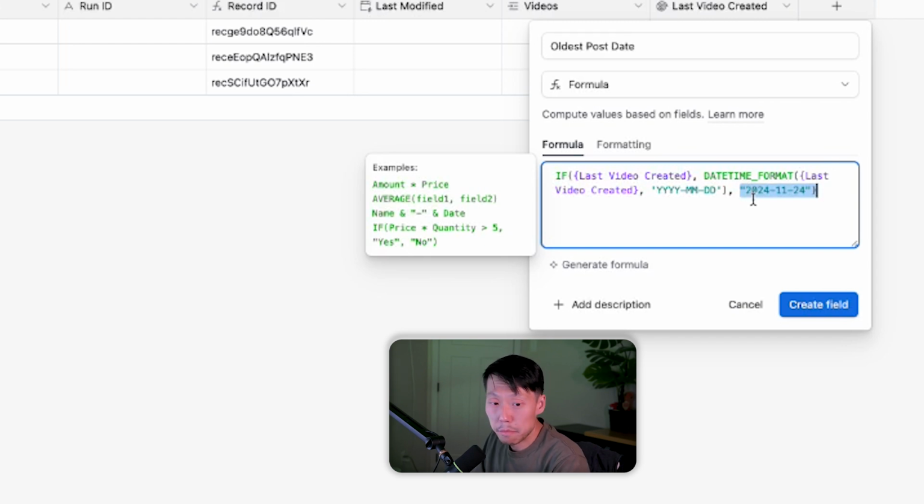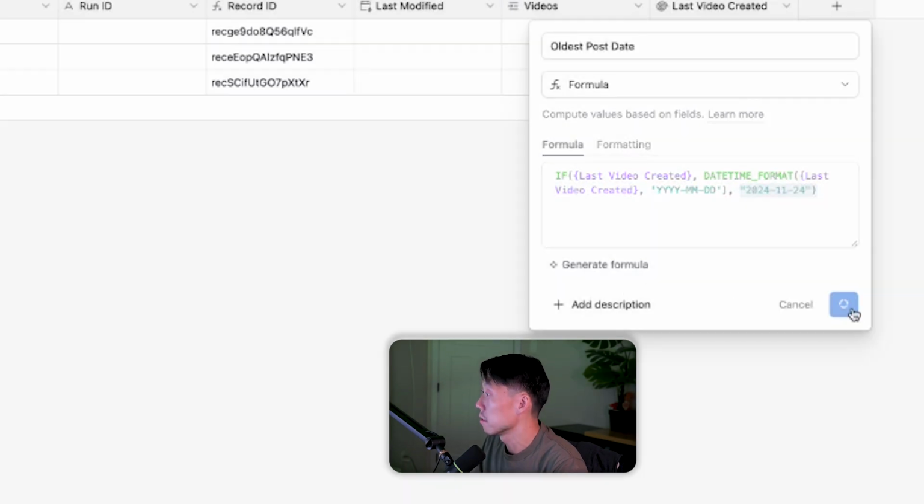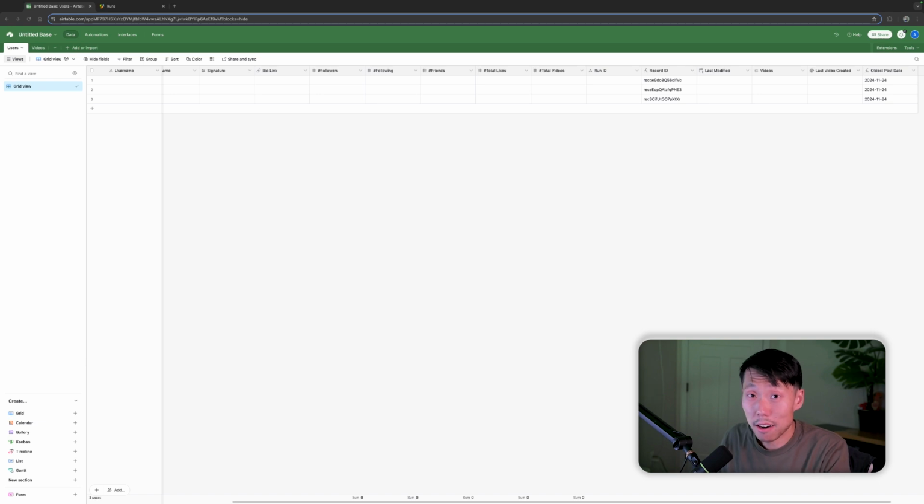This is just to make sure that when I run the automation, it's not going to go past this date and download too much and blow all my credits and all my operations. All right. We're going to create that field and it's ready. So that's the Airtable database part. That's probably the part that requires a lot of pre-planning, but hopefully you were able to follow along with me and I made it super clear.